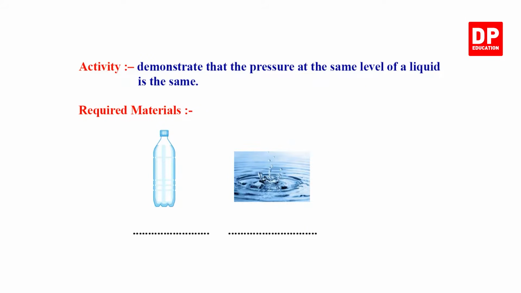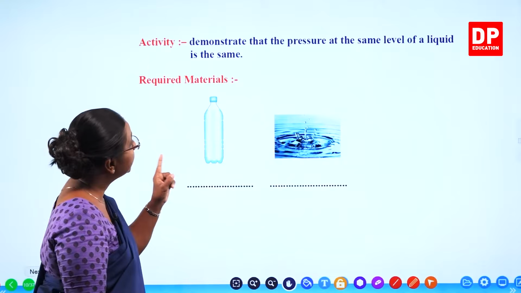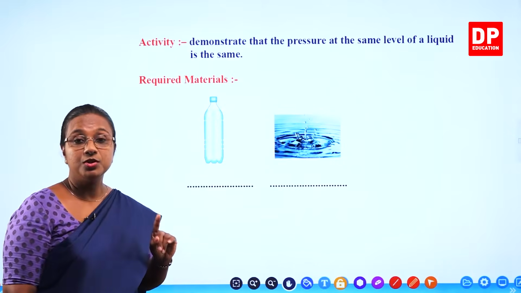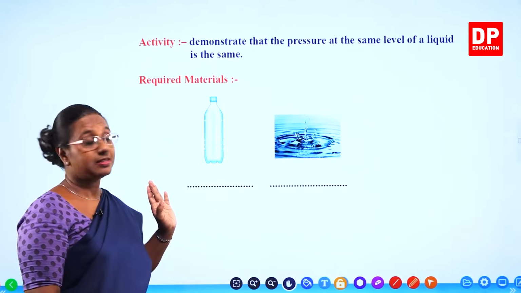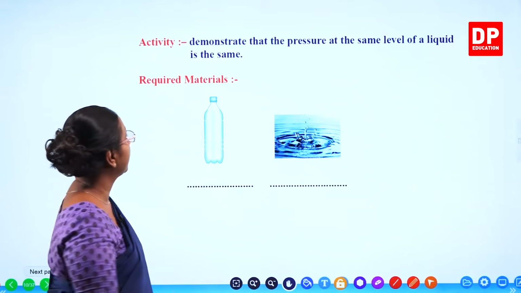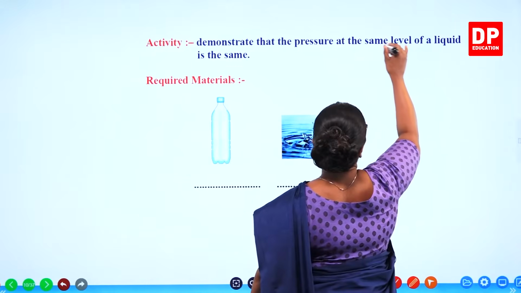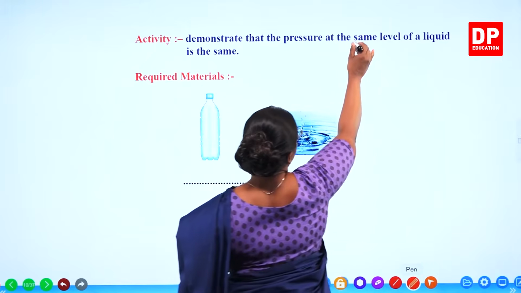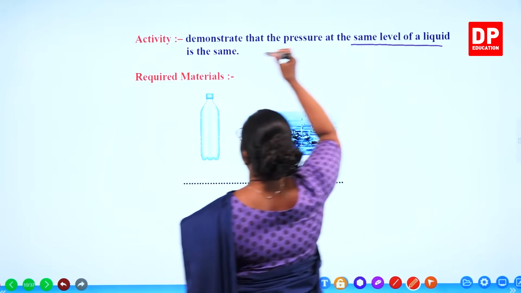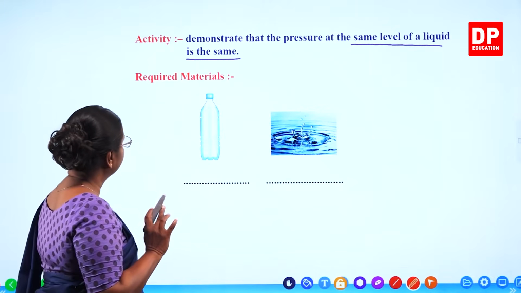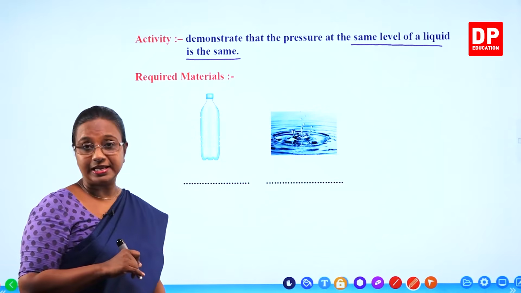The next activity demonstrates that the pressure at the same level of a liquid is the same. So this is another characteristic. Here we consider the same level of a liquid. To do that, we again need two materials.